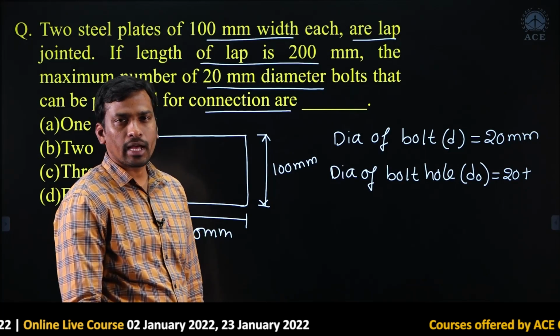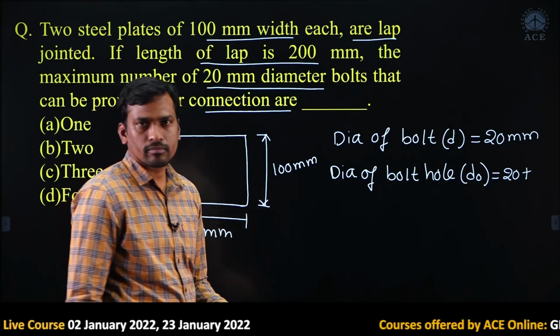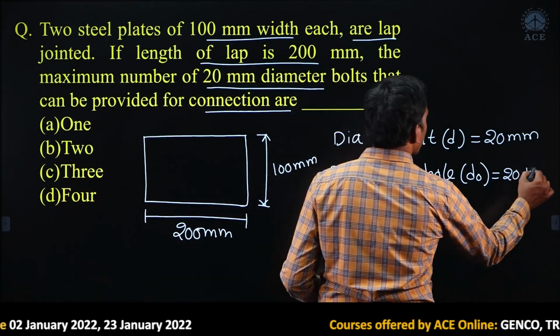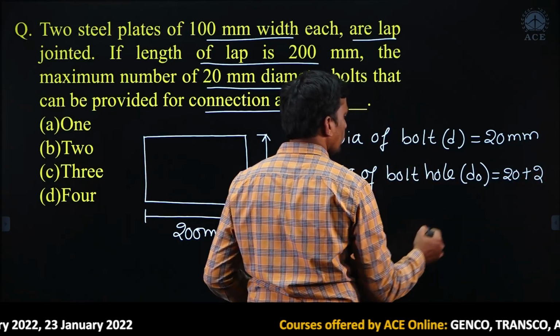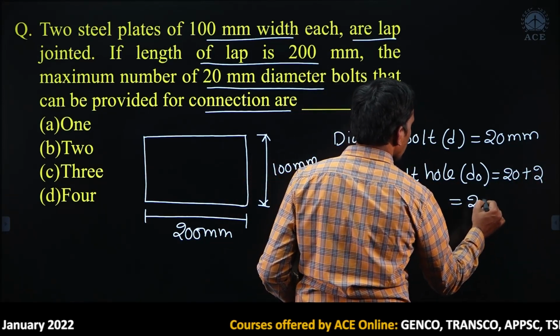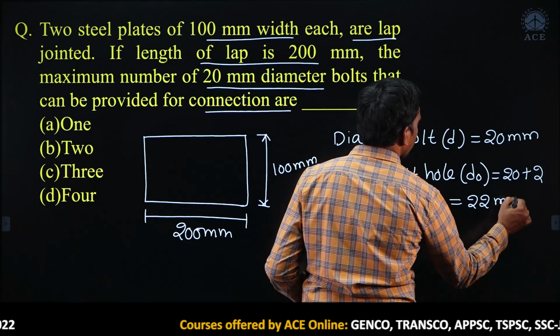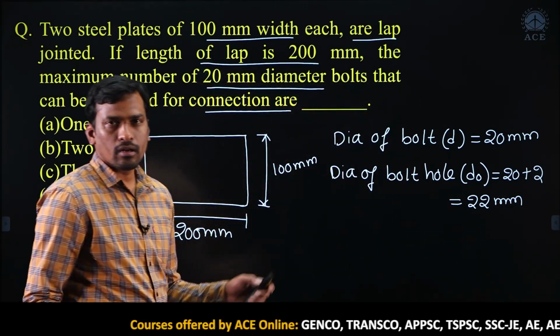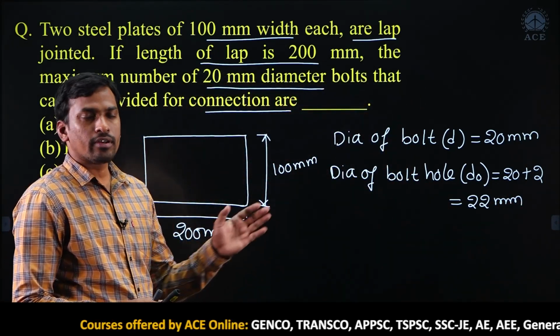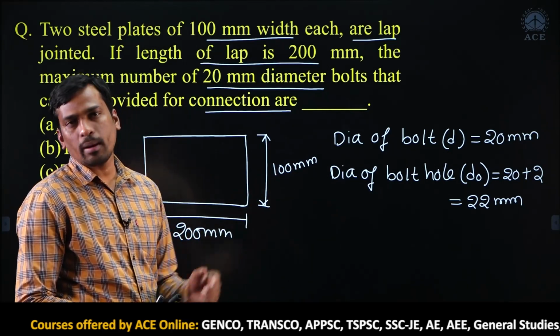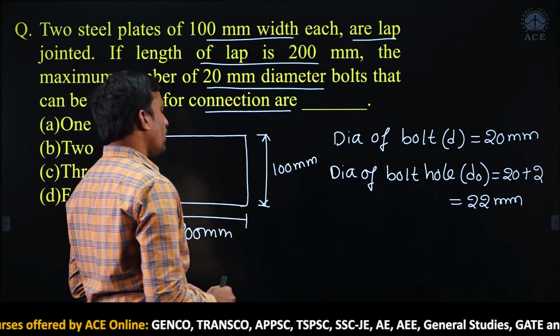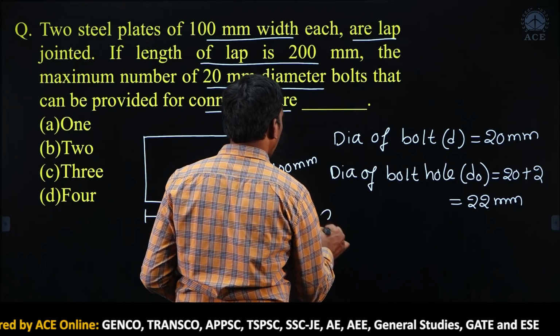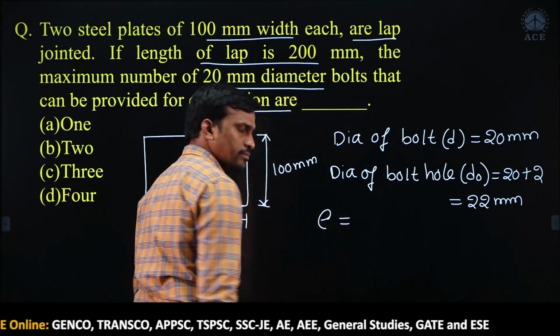Extra we have to consider 2 mm, right, yes or no. Then this is 22 mm, yes or no. For 20 mm nominal dia of bolt we have to consider clearance of 2 mm, okay. Then can you find the minimum end or edge distance?